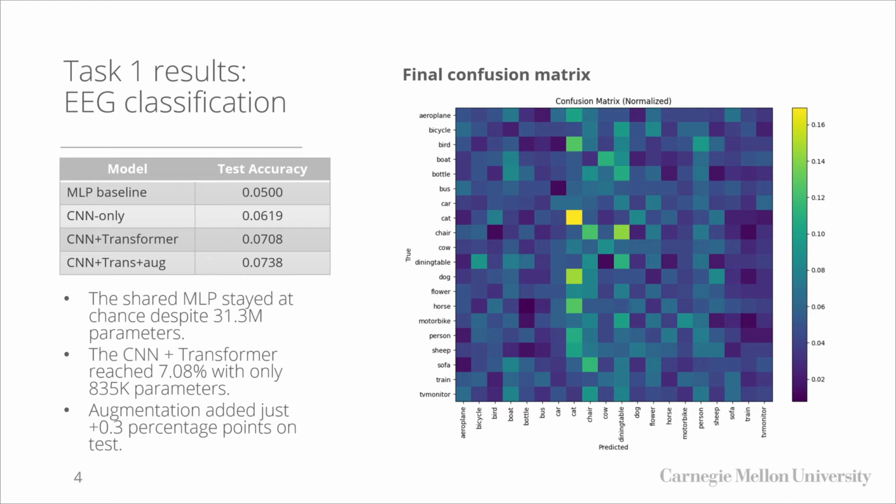For classification, the MLP stayed at chance at 5% test accuracy, despite having 31.3 million parameters. The convolutional neural network-only model improved to 6.19%. The CNN plus transformer reached 7.08%, and with light augmentation, it reached 7.38%. So the CNN plus transformer reaches about 1.4 times chance. The main story is that inductive bias mattered much more than raw parameter count. The confusion matrix on the right side is noisy, but unlike the MLP, it shows a real diagonal structure. Augmentation helped slightly, but did not change the overall conclusion.